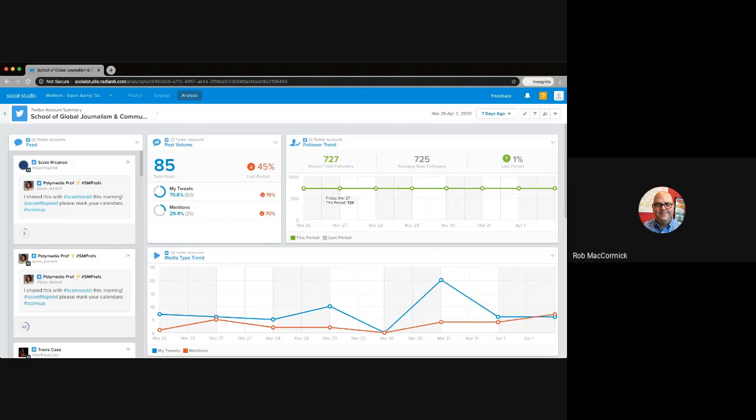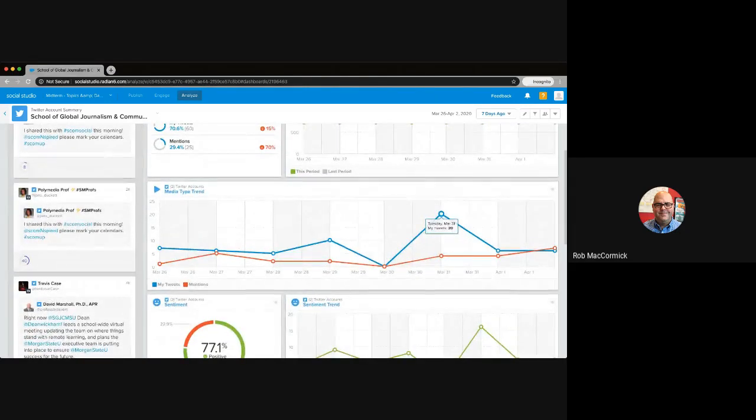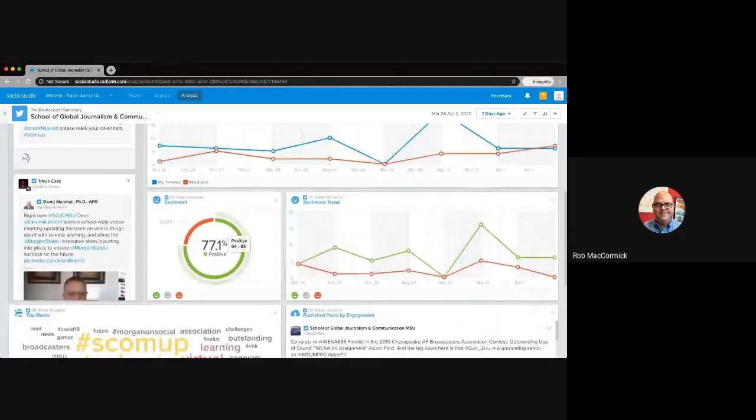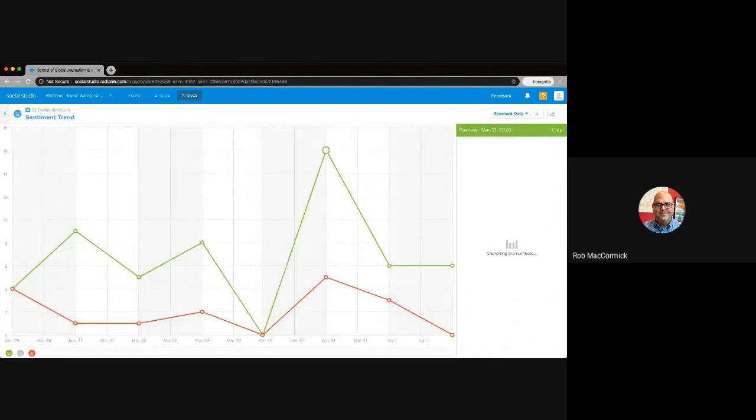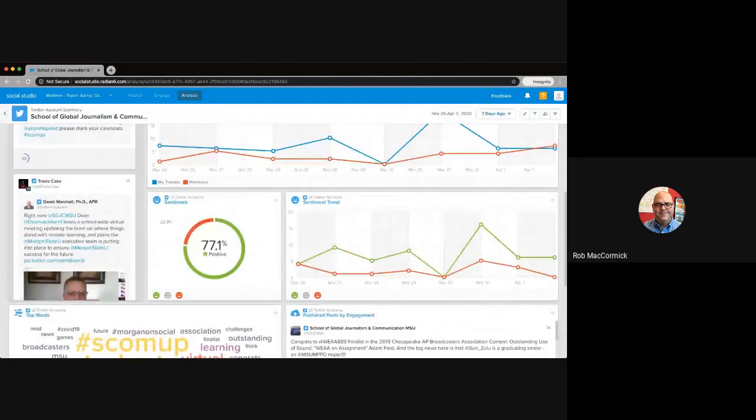We're able to take a look and see what your follower trend has looked like in the past week, the feed, and then that media type trend. So, volume of our tweets versus mentions. And again, you can see here, there's a big change compared to our last screen that we looked at, where you can see that 77% of these tweets are viewed as being positive, right? And we can see that on March 31st, there was a big jump on positive content. And you can see where our top posts have come in and that sort of thing. So again, just a different way to look at things.